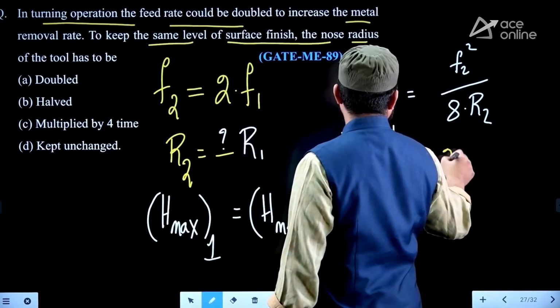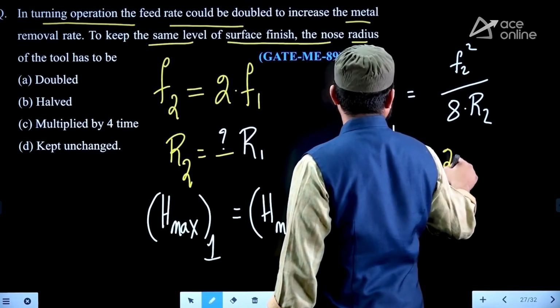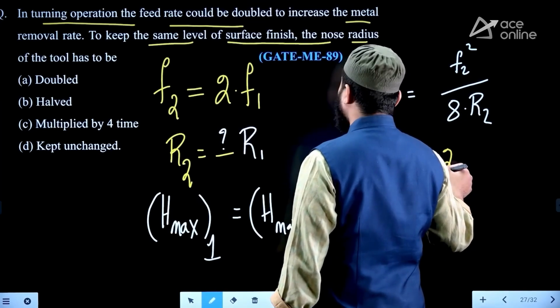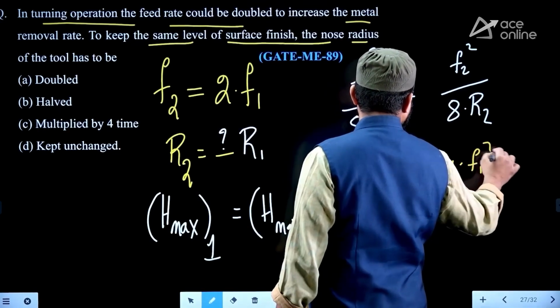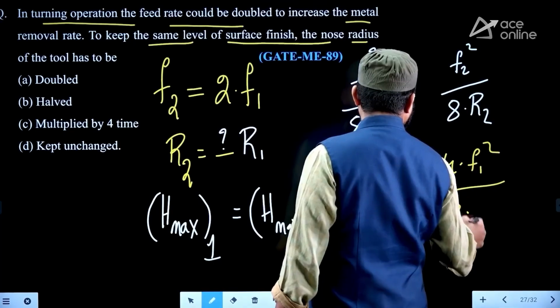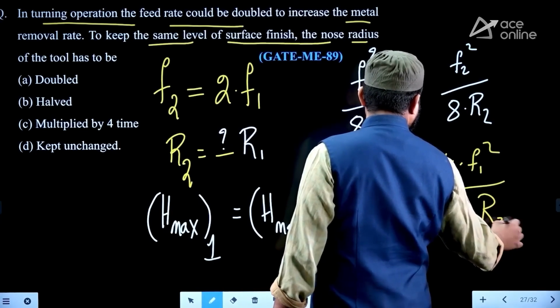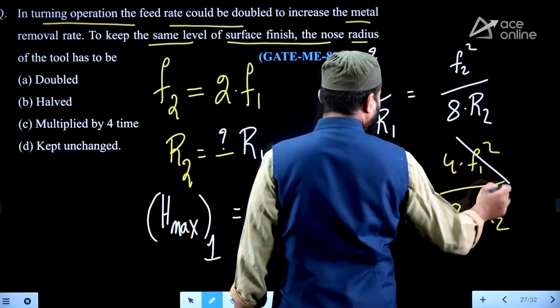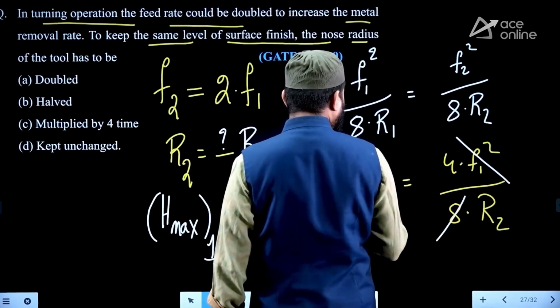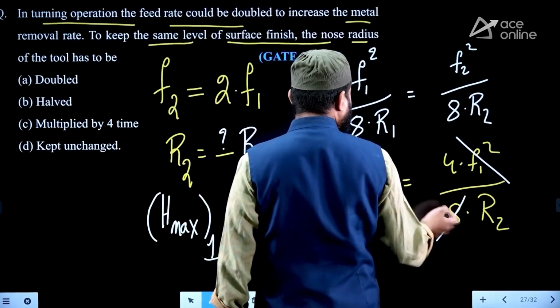Instead of F2, you can write 2 times F1 whole power 2. So that will be equal to 4 F1 square by 8 R2 as it is. Now F1 square gets cancelled, this 8 gets cancelled.